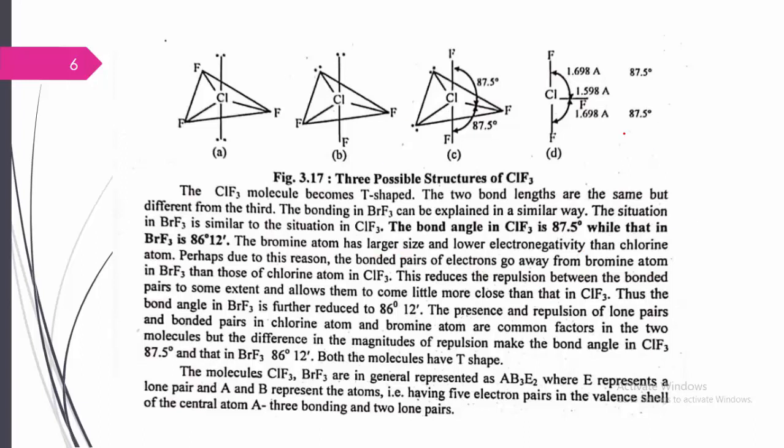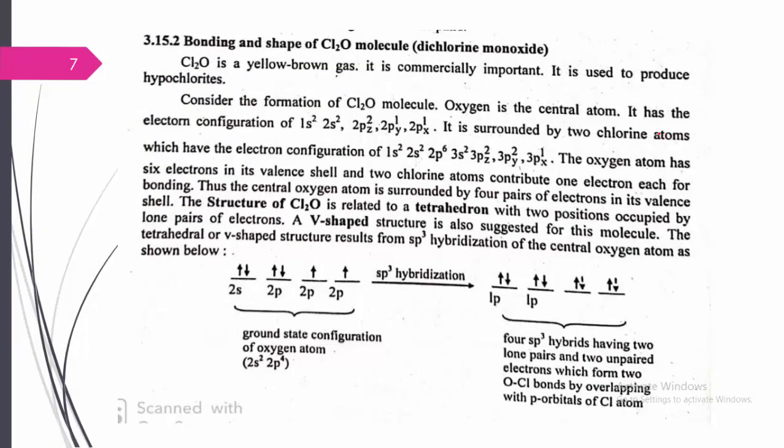So here we can see the shape of these molecules, the T shape of the ClF3 molecule, which we can observe here. Next is bonding and shape of the Cl2O molecule, that is dichlorine monoxide. Here also the central atom is oxygen, the surrounding atom is chlorine, and it involves sp3 hybridization, whose regular shape is tetrahedral.